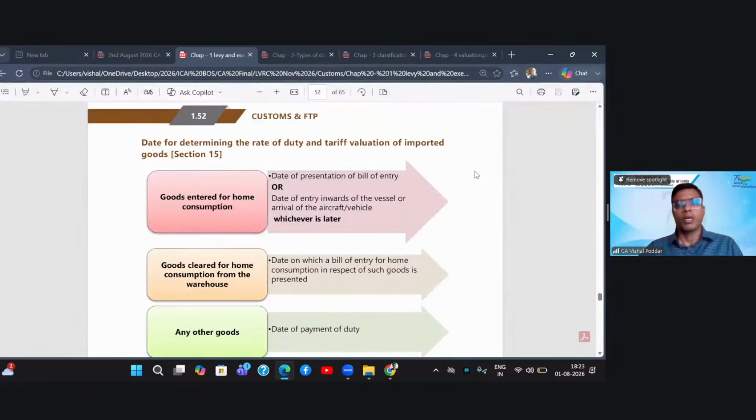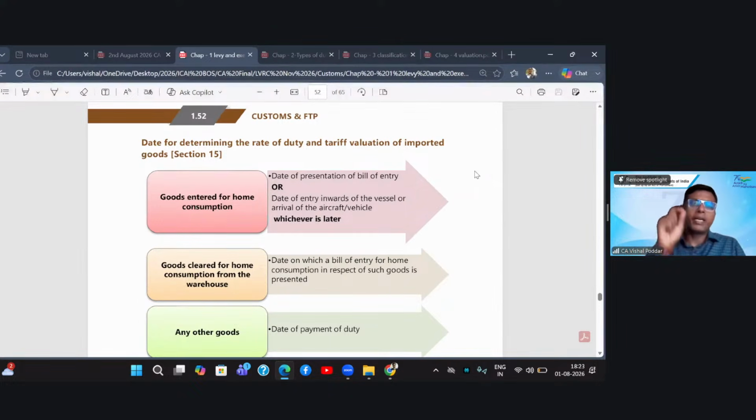Now we come to the most important point. If I have to explain this point in the language of GST, this is time of supply, which means what? The date on which the duty liability triggers. So like GST, the taxable event is supply. Now supply happened, but there are different dates relating to a supply.